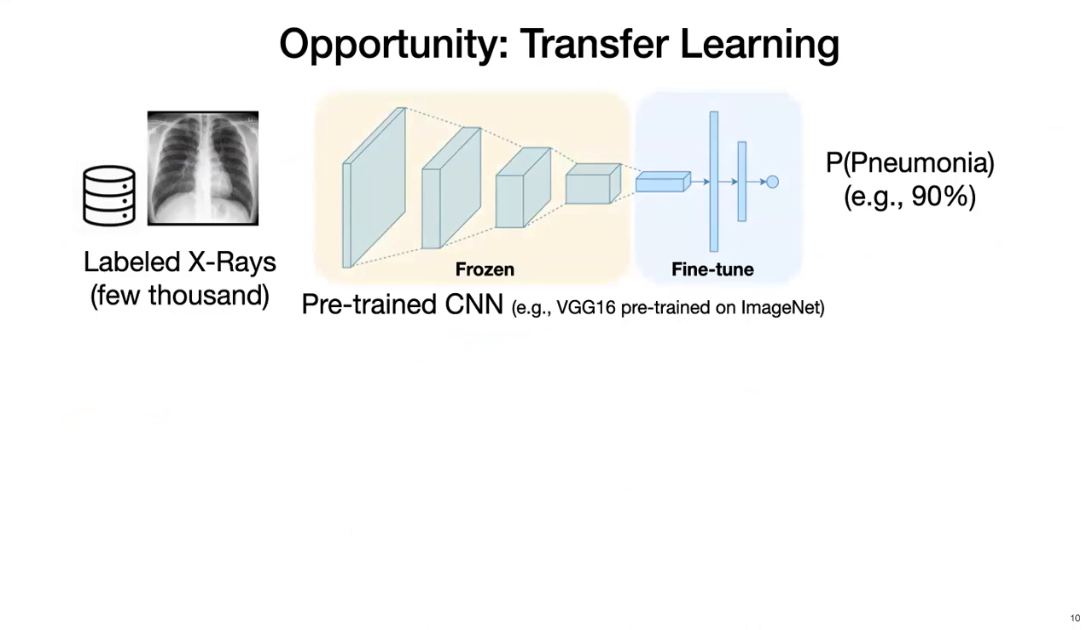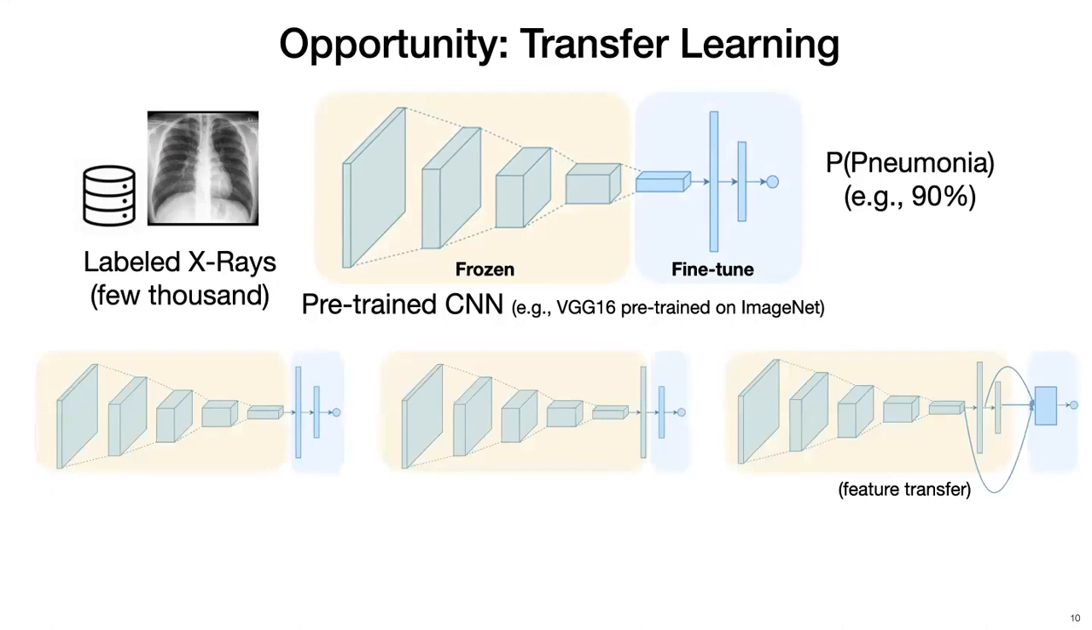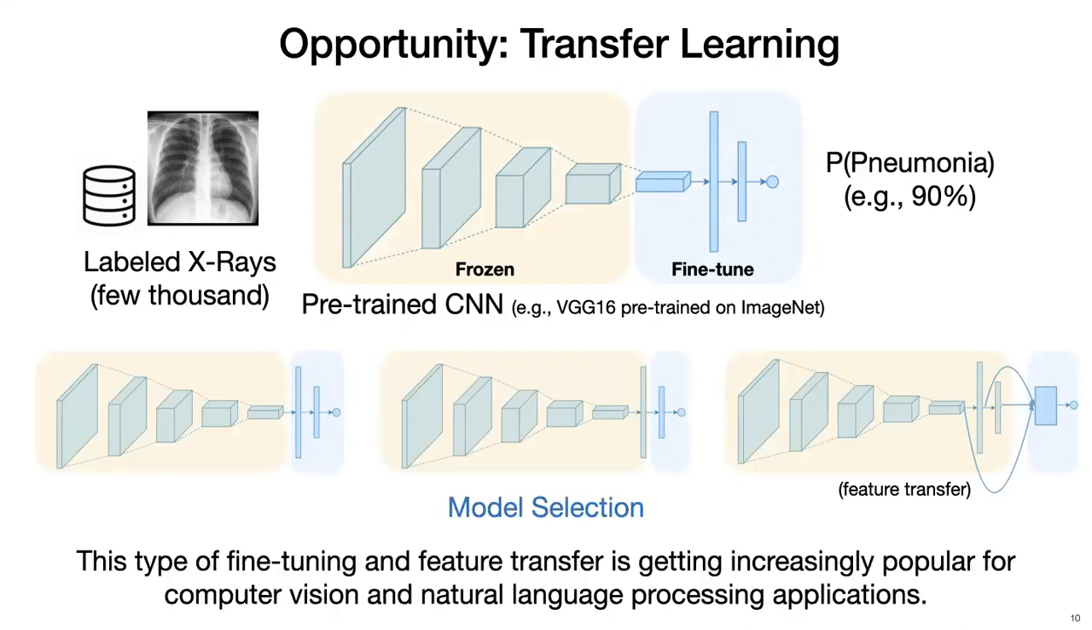However, the separation between which layers to be frozen and which layers to be fine-tuned is not straightforward. So in practice, practitioners explore several different layer freezing schemes, and at certain times even freeze the entire model and explore several different feature combinations from the layers of the model, which is also called feature transfer. This is essentially a model selection step, and this type of fine-tuning and feature transfer is getting increasingly popular for both computer vision and natural language processing applications.